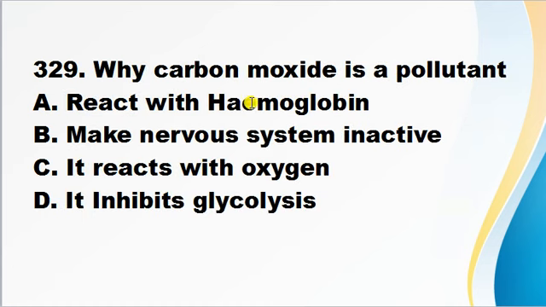Why is carbon monoxide a pollutant? A. React with hemoglobin. B. Make nervous system inactive. C. It react with oxygen. D. It inhibit glycolysis. Carbon monoxide binds to hemoglobin at the same site as oxygen binds, but approximately 210 times more